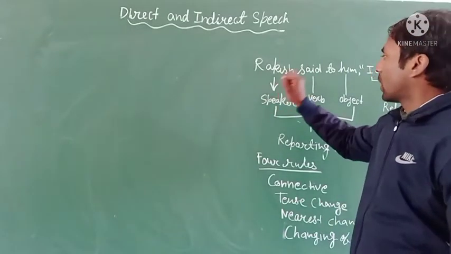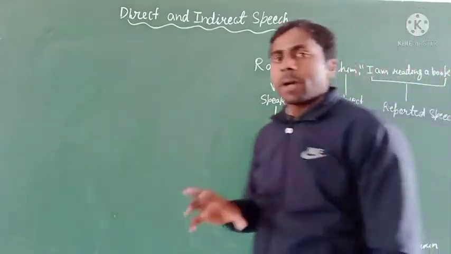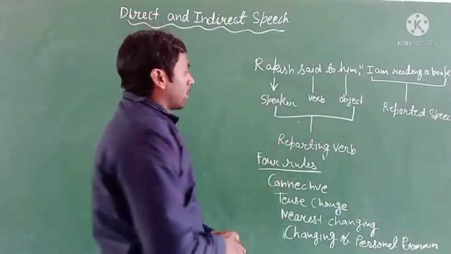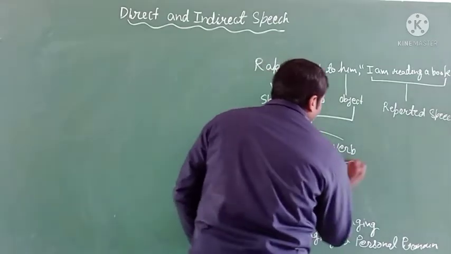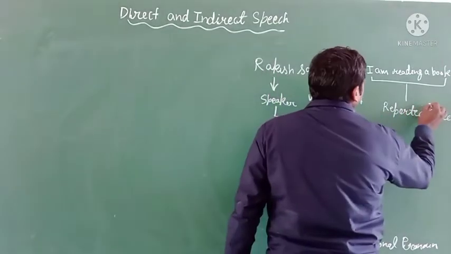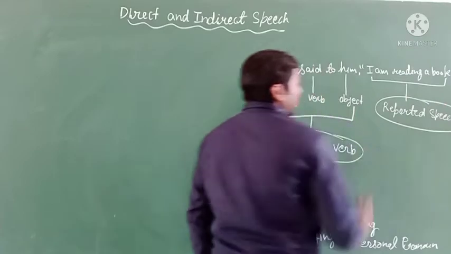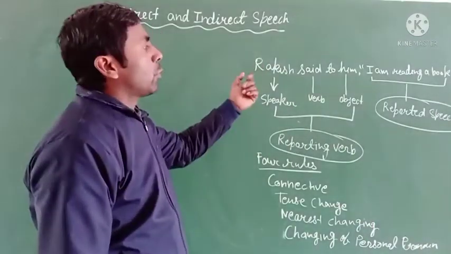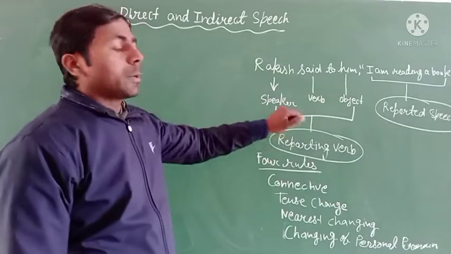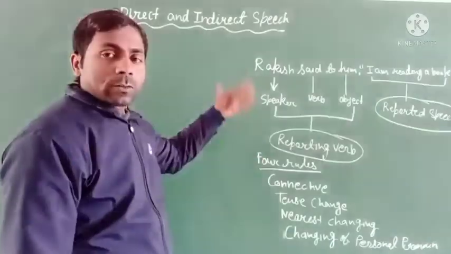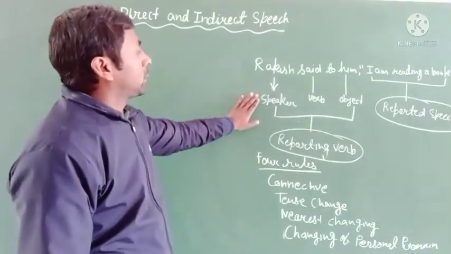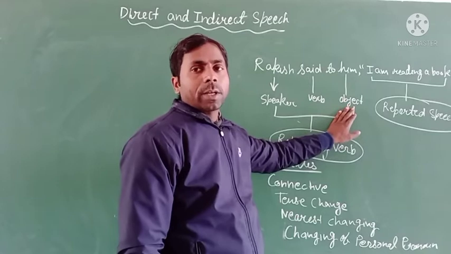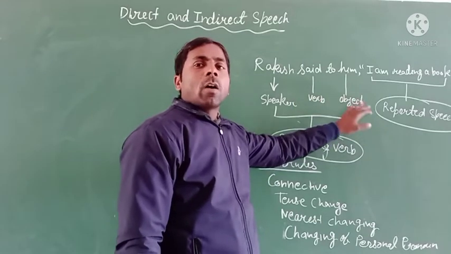And direct speech is also divided into two parts. How many parts? Two parts. You can see here, the first part is the reporting one, and the second part is the reported speech. The reporting one is also divided into three parts: speaker, verb, and object.